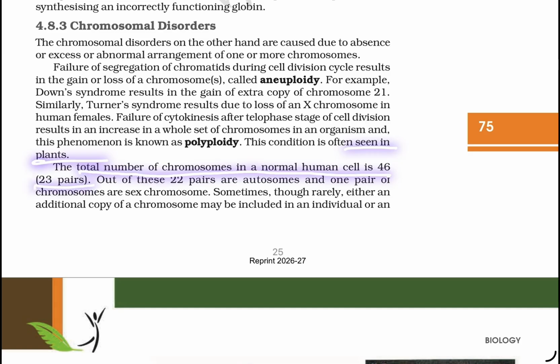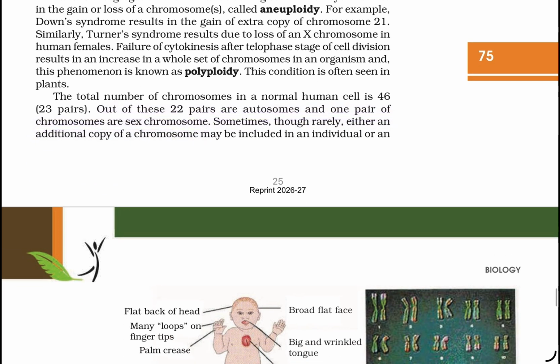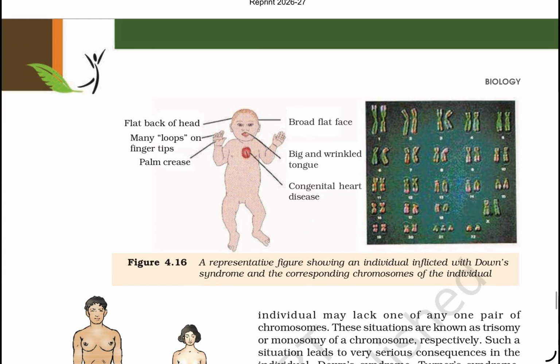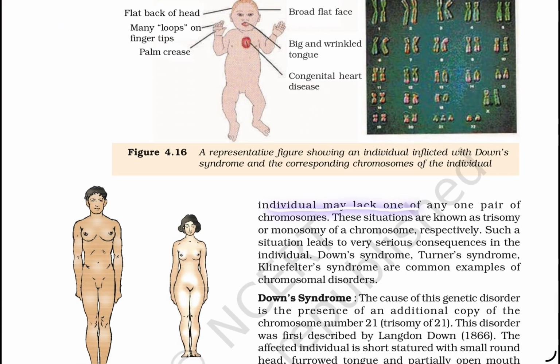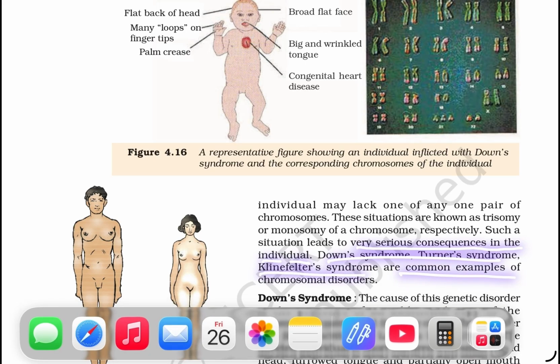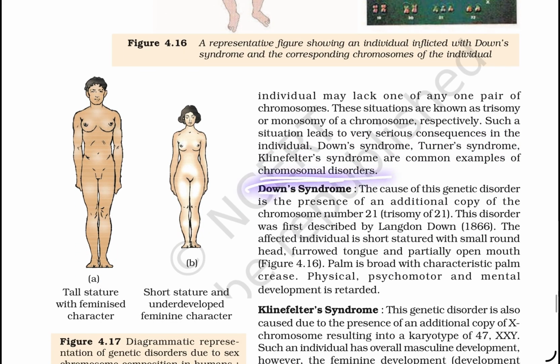The total number of chromosomes in a normal human is 46, that is, 23 pairs, out of which 22 pairs are autosomes and 1 pair is sex chromosomes. Sometimes, rarely, an additional copy of a chromosome may be included in an individual, or an individual may lack one chromosome of a pair. These situations are known as trisomy or monosomy of a chromosome, respectively. Such a situation leads to very serious consequences in the individual. Down syndrome, Turner syndrome and Klinefelter syndrome are common examples of chromosomal disorders.